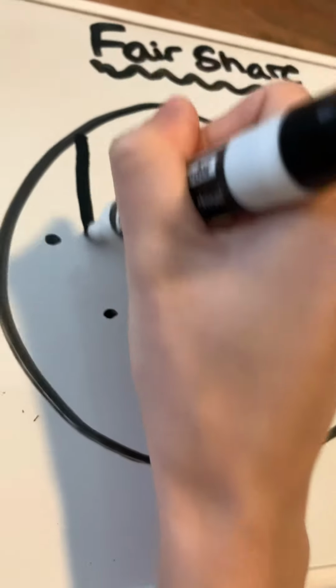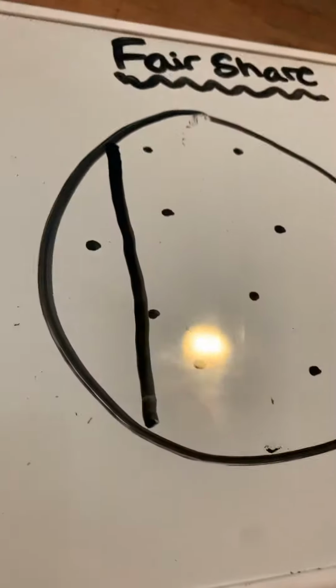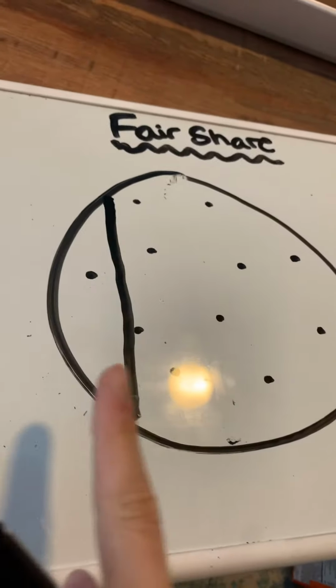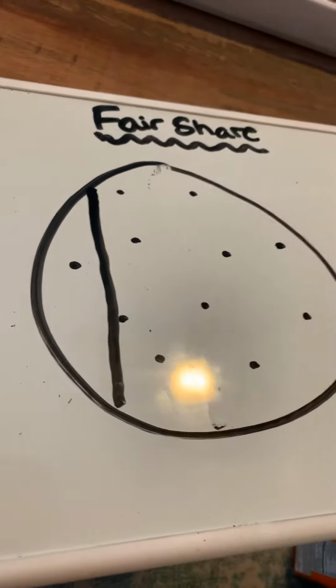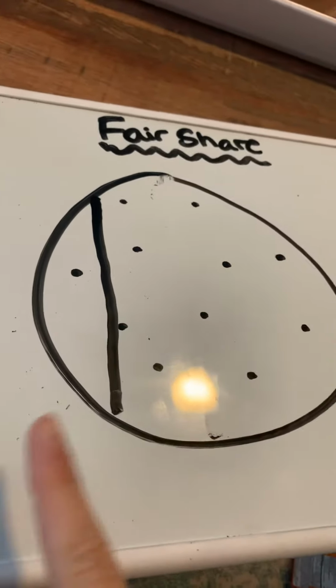So what if I were to split the cookie right here? So now this person has this half over here, and the other person has this half right here. Now, which side of the cookie would you want? Would you want the small piece over here or the big piece over here? Well, Miss G loves cookies, so she would want the big piece over here, not the small piece over here.